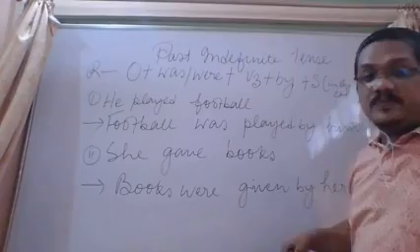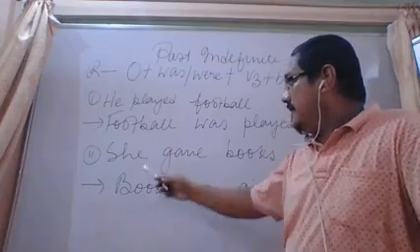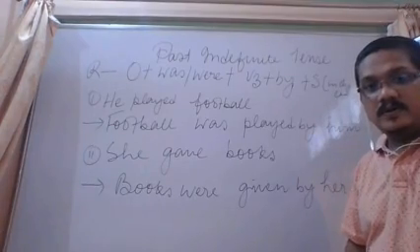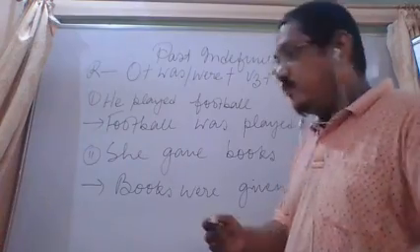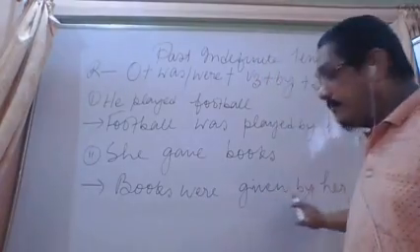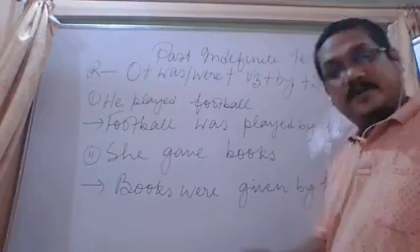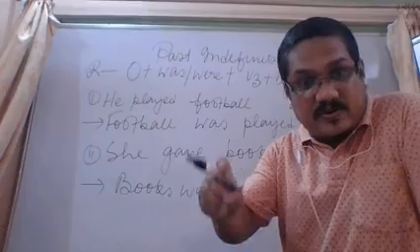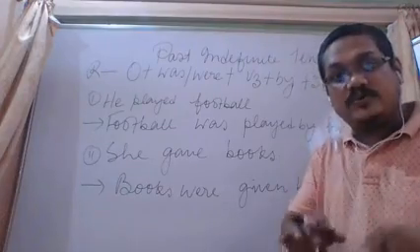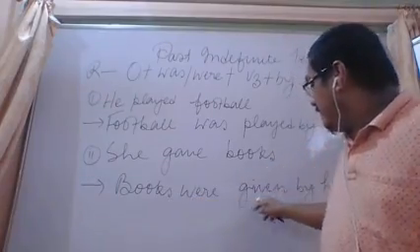Now let us move to the second sentence, that is, she gave books. Or you can write, if you want to say about particular books, she gave those books, it's all right. Books were given by her. We don't have to see the meaning here. Let us see the structure. Meaning is important, but structure is now more important. Books were given by her.